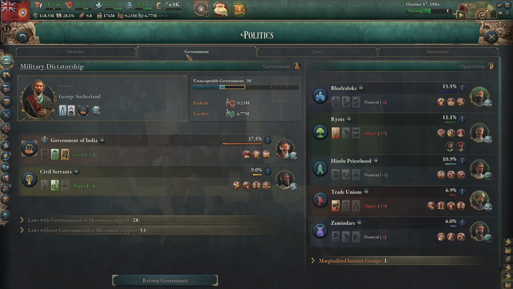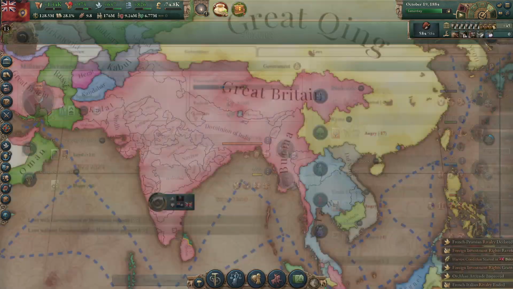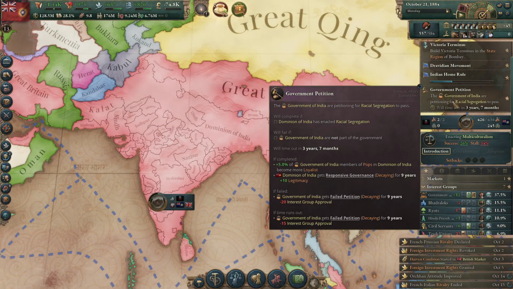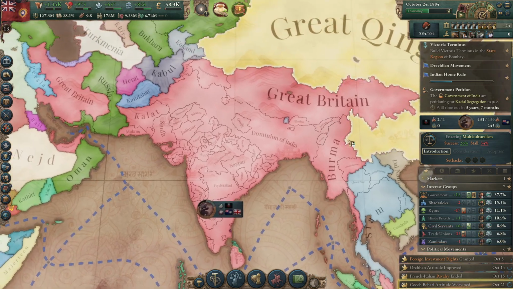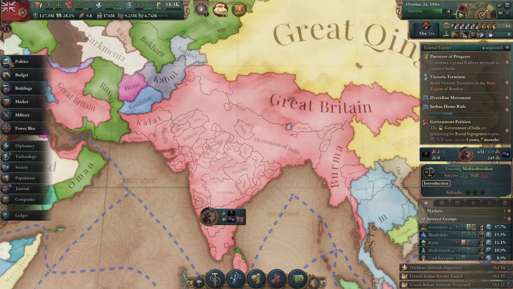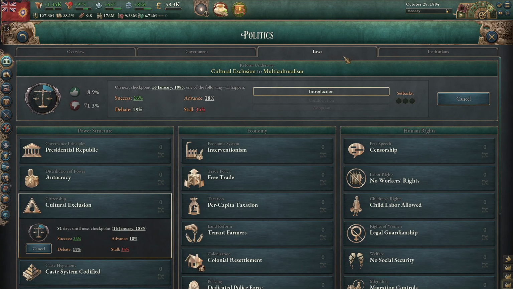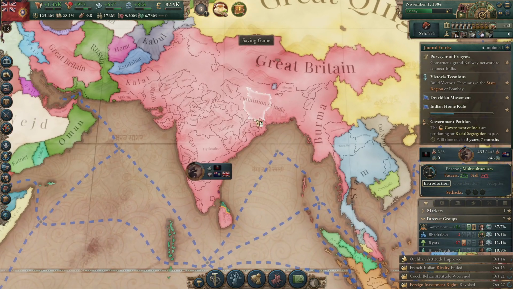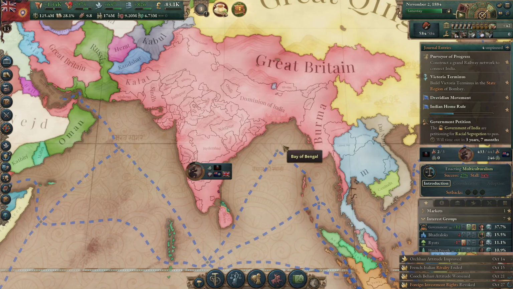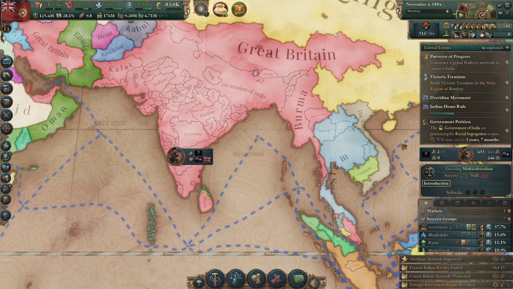It's going to make the government of India a little salty, and they're going to be even less happy when we time out their segregation thing, but they'll still be at +2, so they won't coup us. That's the thing we need to avoid. That's the thing that's going to cause a real problem. Thanks to bureaucracy and authority. That's nice of them.